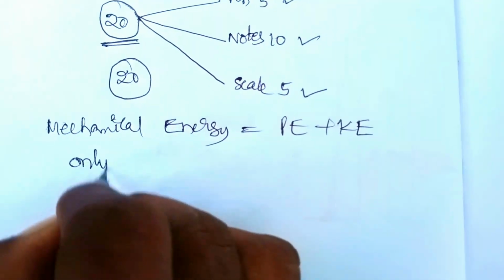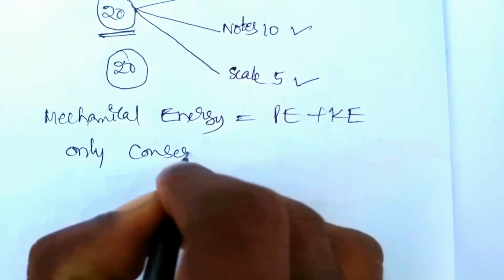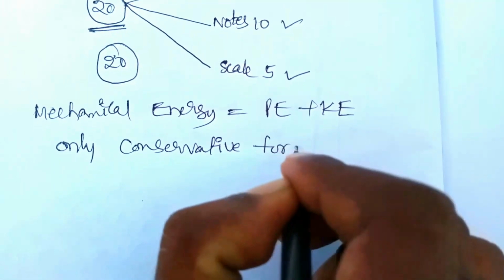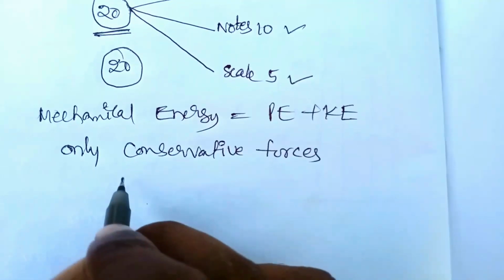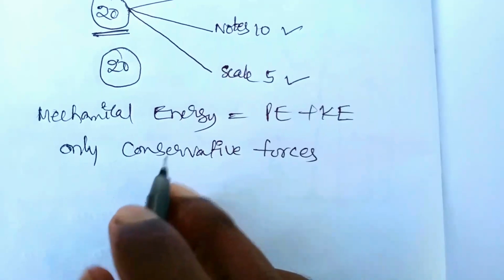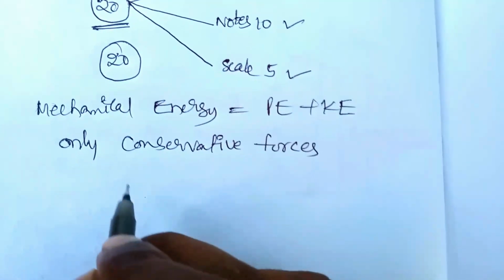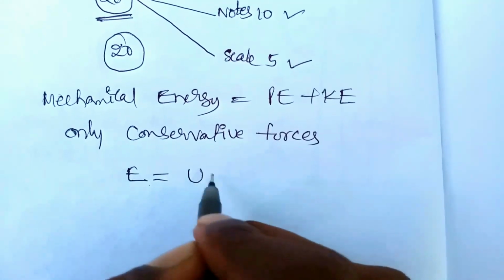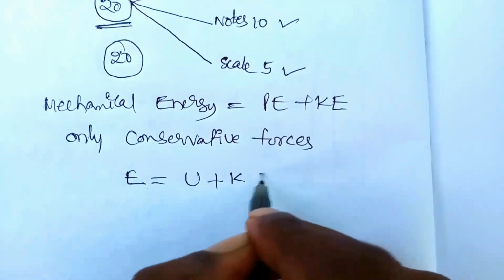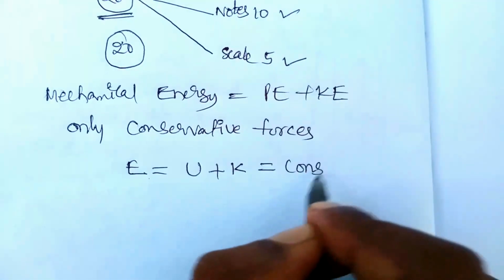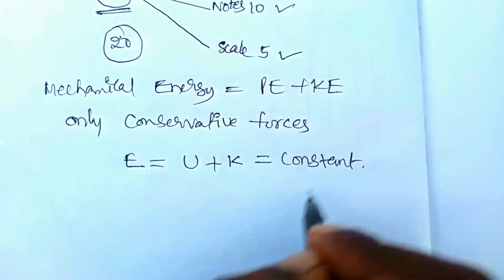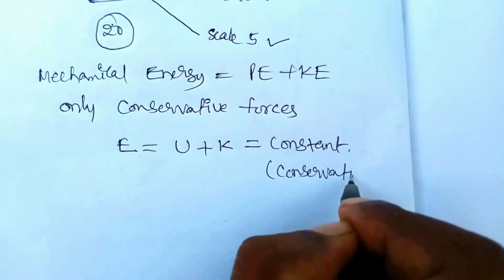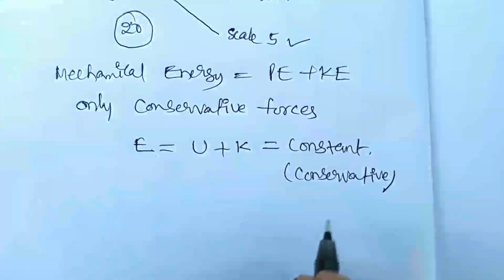So the mechanical energy E is equal to potential energy U plus kinetic energy K, which is equal to a constant, under only conservative forces.